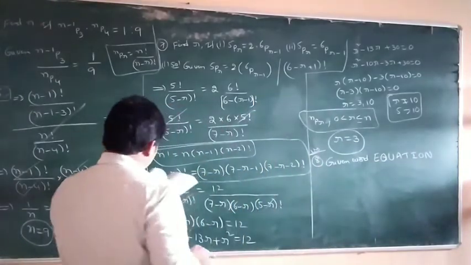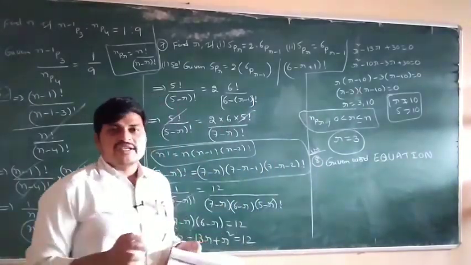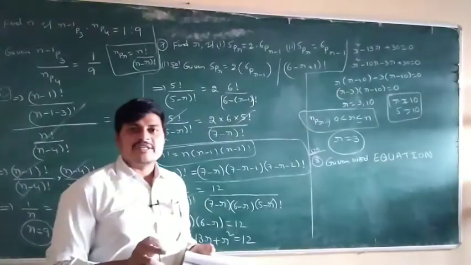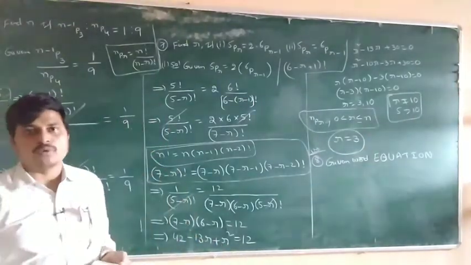Using each letter exactly once means repetition is not allowed.